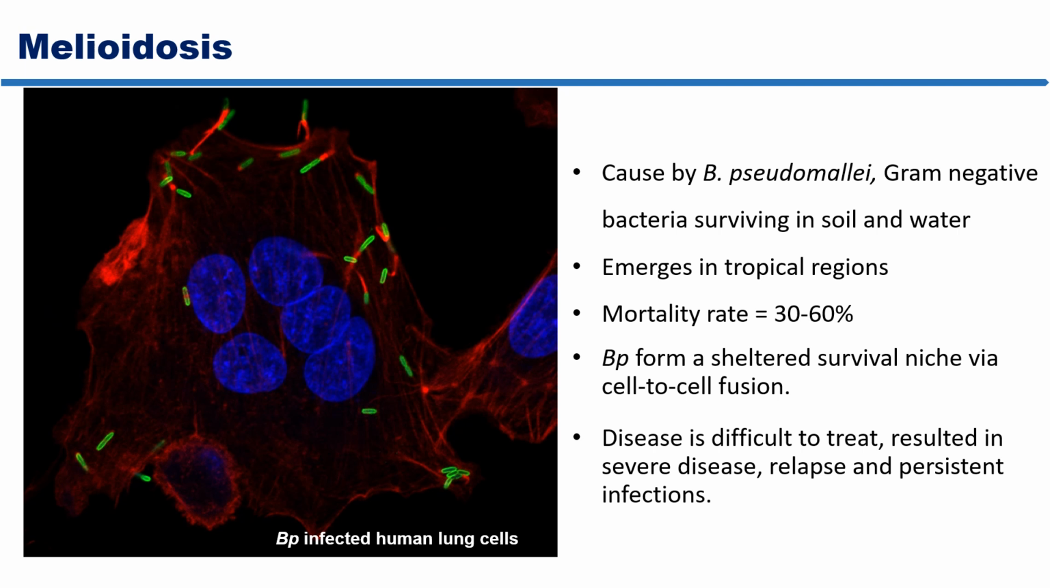It is about 40%. This bacterium is an intracellular pathogen that can form a shelter to protect themselves from the immune response and antibiotic treatment. So the disease is quite difficult to treat, resulting in severe disease, relapse, and persistent infections.